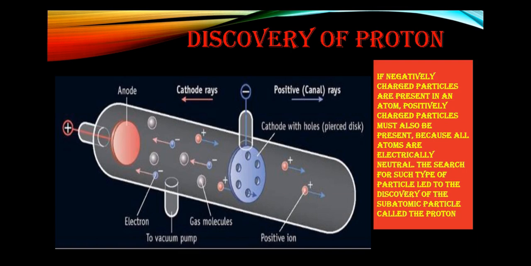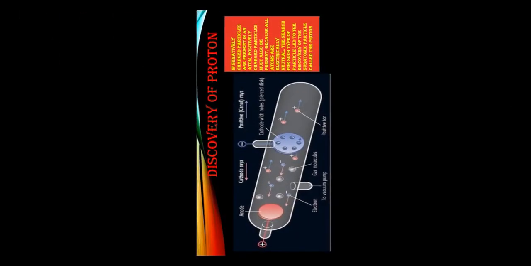Hence it was concluded that these rays consist of positively charged particles called protons. The proton was found to have a charge equal in magnitude but opposite in sign to the charge of the electron, and a mass almost equal to the mass of the hydrogen atom. Protons are formed in a discharge tube containing a little hydrogen gas, and these particles are emitted from the anode as positive rays.